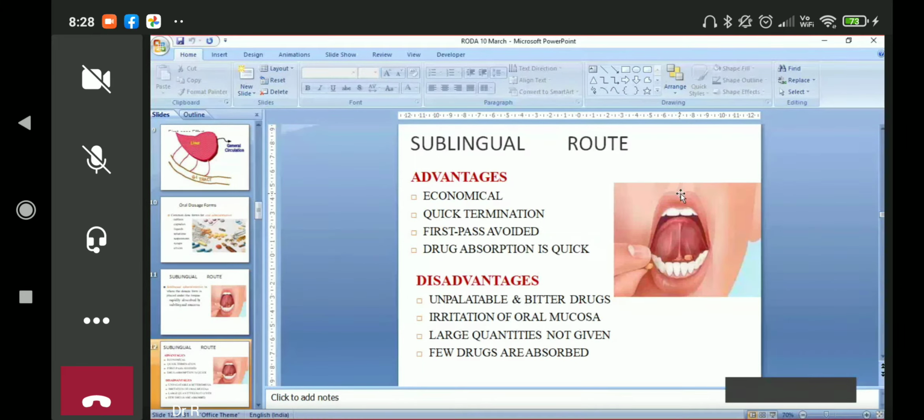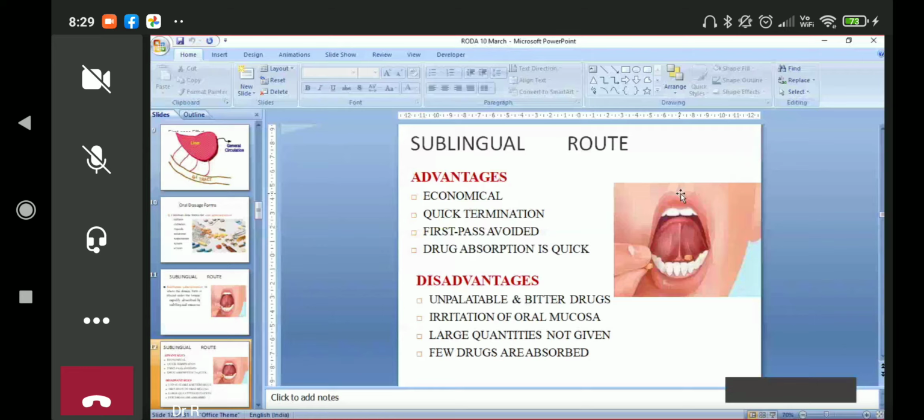So what will happen when it is swallowed? Then it will undergo first pass metabolism and it will be destroyed in the liver. Clear? So whenever we want to terminate the action, it can be spat out or it can be swallowed. First pass is avoided. This is a major benefit of it.